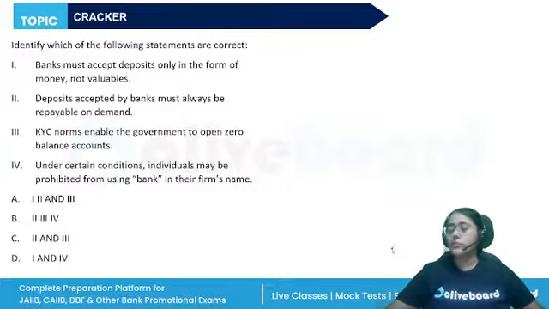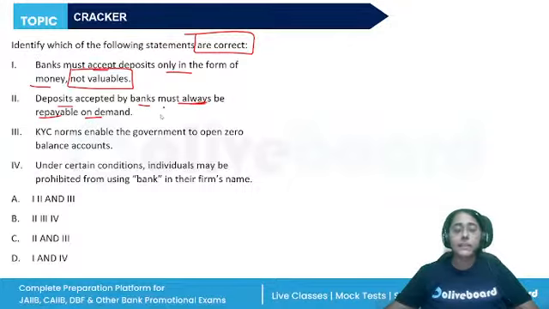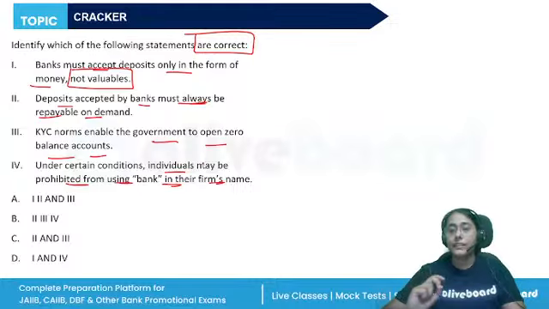Answer this question. Identify which of the following statements are correct. Banks must accept deposits only in the form of money, not valuables. Deposits accepted by the banks must always be repayable on demand. KYC norms enable the government to open zero balance account. Under certain conditions, individuals may be prohibited from using the words bank in their first name.